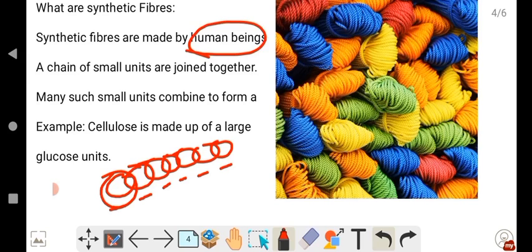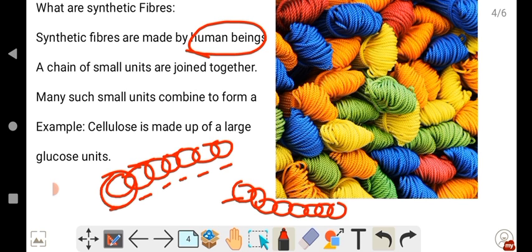Okay, so poly means many and mer means unit or a part of it, and a single loop is called a monomer because mono means single, and as you go on joining the loops, they increase, so we call it poly. Poly means many.